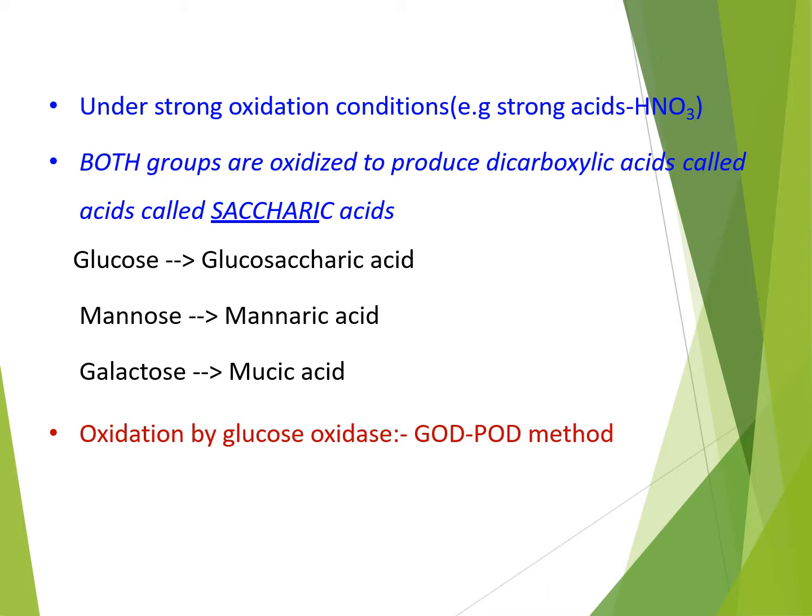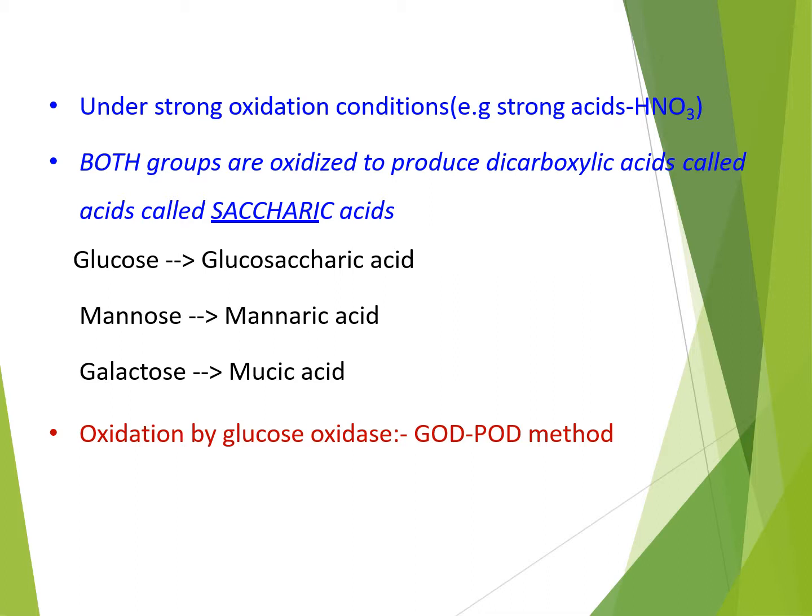In the previous slide, we saw the oxidation of carbohydrates under mild oxidation conditions. If the carbohydrates are reacted with strong oxidizing agents like strong acids, for example nitric acid, both the terminal OH group and the terminal aldehyde group are oxidized to produce dicarboxylic acids, and those dicarboxylic acids are called saccharic acids.